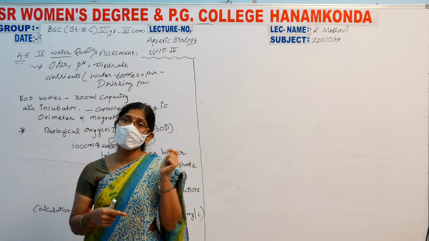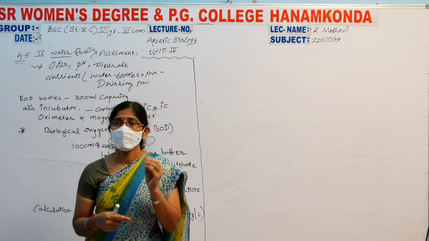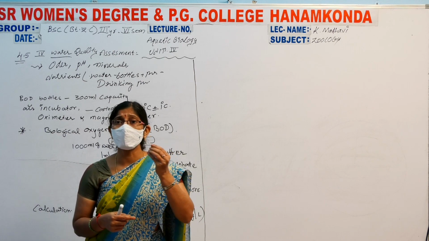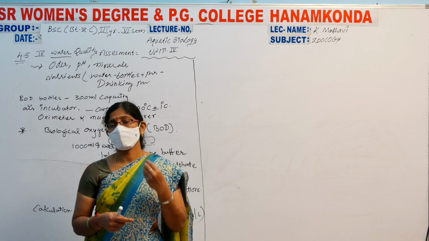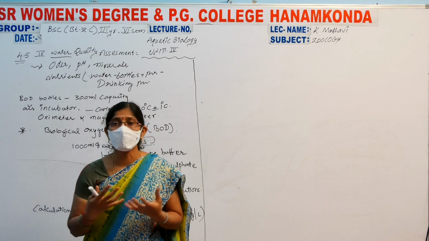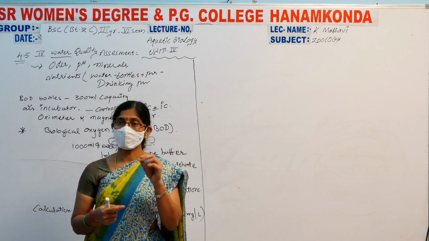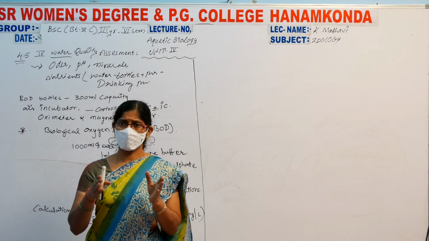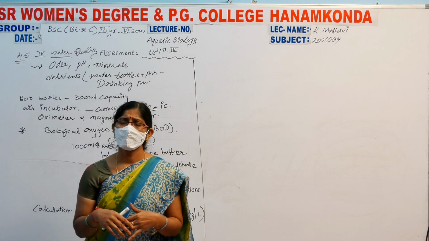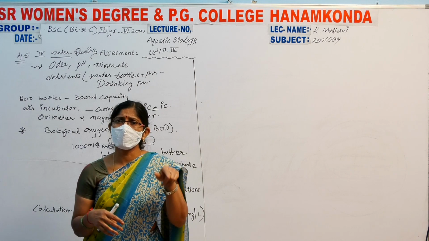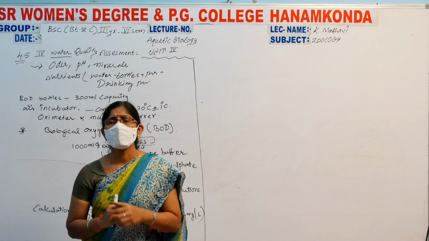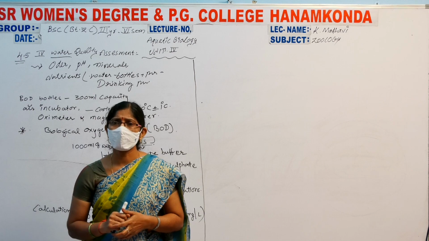This is related to eutrophication, where high manures and high nutrients enter the water body, causing algae to grow in more and more numbers. But the microbial organisms break down and utilize the high percentage of oxygen. That's why the oxygen percentage is low in the pond. This causes the death of fishes and other aquatic organisms.